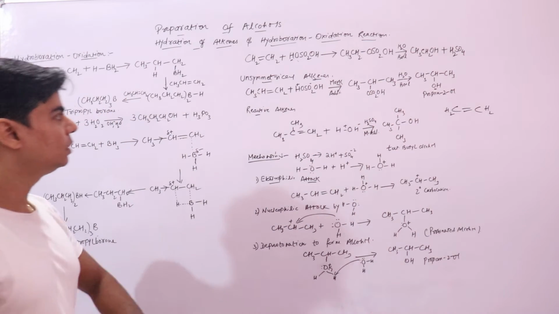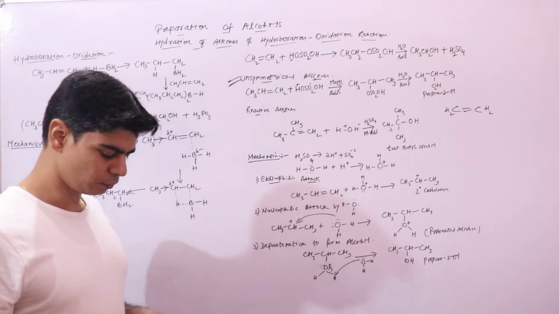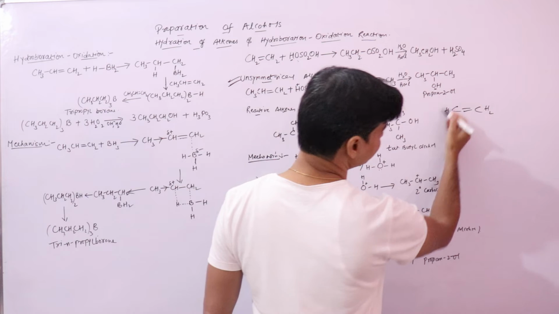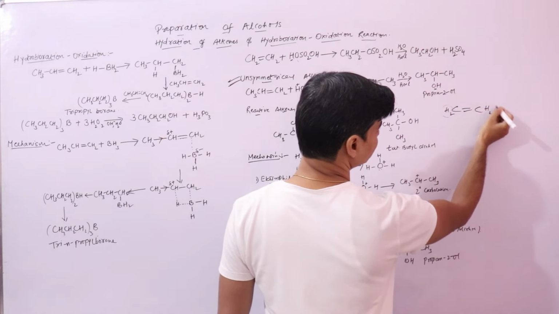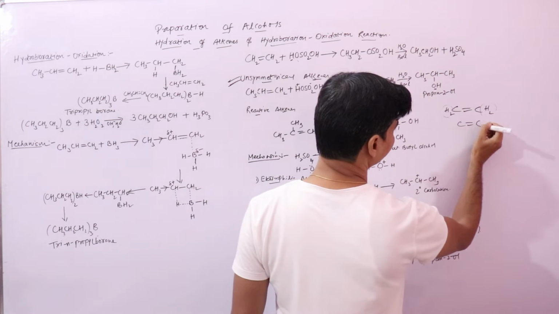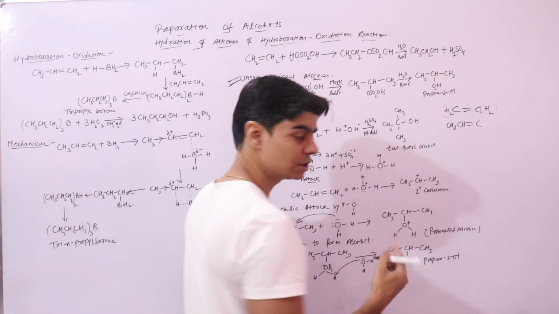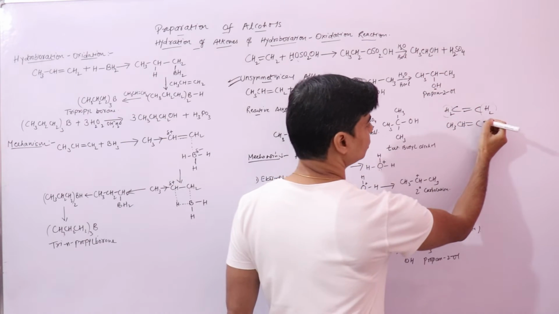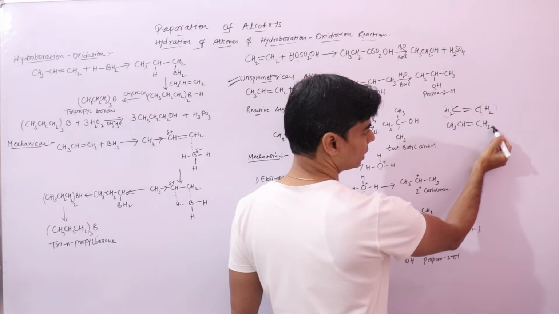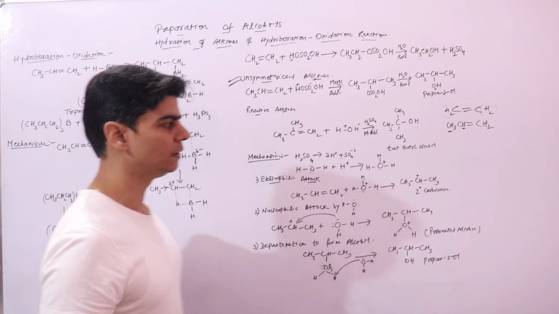This is simple. Now let's talk about unsymmetrical alkenes. This is your unsymmetrical alkene. What is an unsymmetrical alkene? First thing, if you look at this, here you have the same types of groups, that is hydrogen atoms, across the double bond. If you have both methyl groups, then also it's a symmetrical alkene. Now here, if you look at this, you have one hydrogen, the other hydrogen is substituted or replaced by a methyl group. Here you have two hydrogen atoms. So in this alkene, across the double bond, one side of the double bond has two hydrogen atoms, the other side has one hydrogen atom and one methyl group. So this is an unsymmetrical alkene, right?